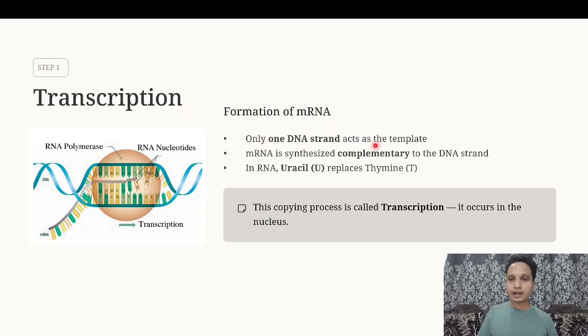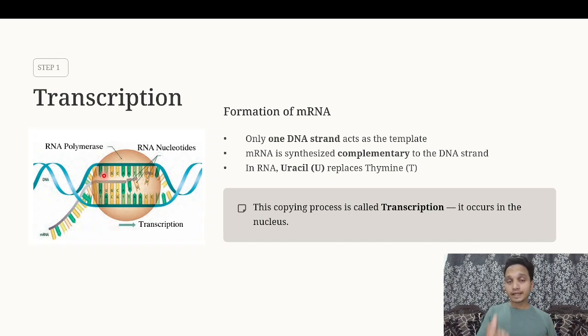Only one DNA strand acts as a template. Template means a guide. Template means a kind of an SOP, standard operating procedure. A simple guide how exactly an RNA is supposed to be built, how exactly it is supposed to be synthesized. Only one DNA strand acts as it, because we know the fact that these nucleotide sequences are very specific. They are highly specific. If we change the strand of that same gene, the whole DNA sequence will get changed. The whole mRNA sequence ultimately will get changed.